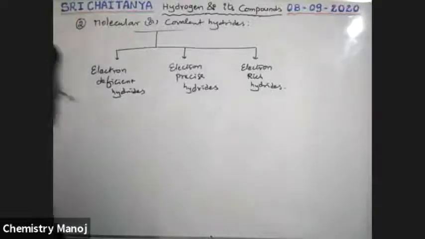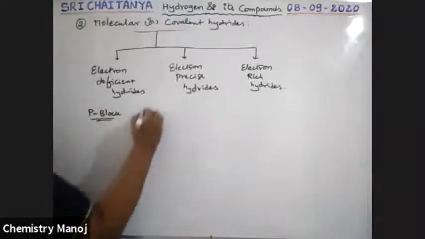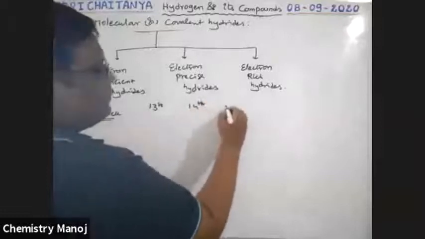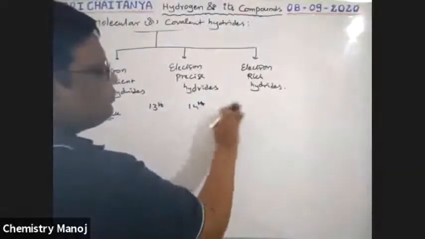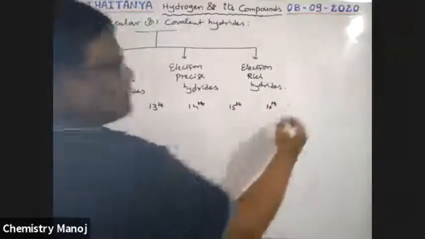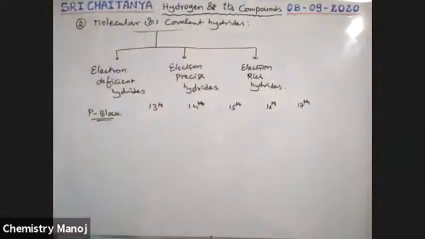Now, one by one we will discuss it. See here, our P block elements, boys. What are these P block elements? Elements from the 13th group to the 14th, 15th, 16th, 17th, 18th, right? The 18th group noble gas elements never form compounds.